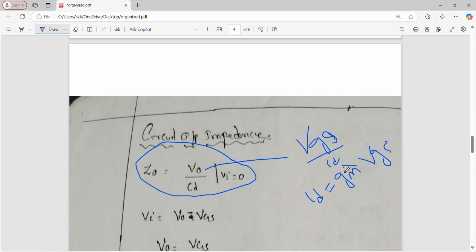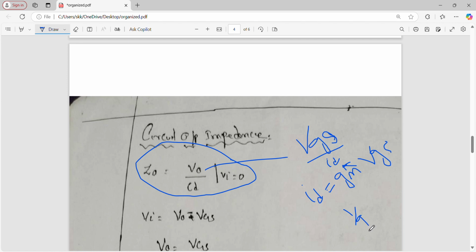So what are we going to do? Just substitute this value for ID. Now what happened? VGS will cancel. Finally we get 1 by GM.